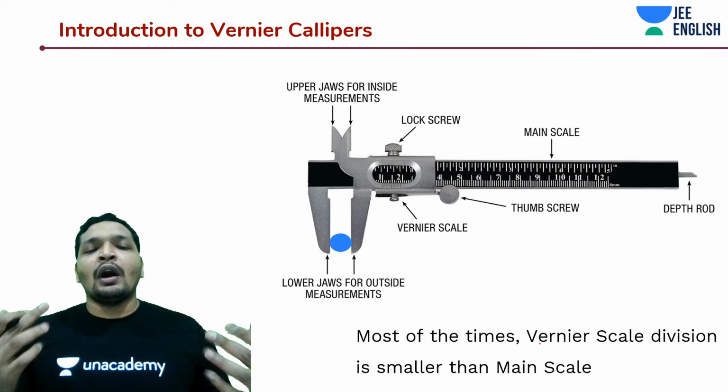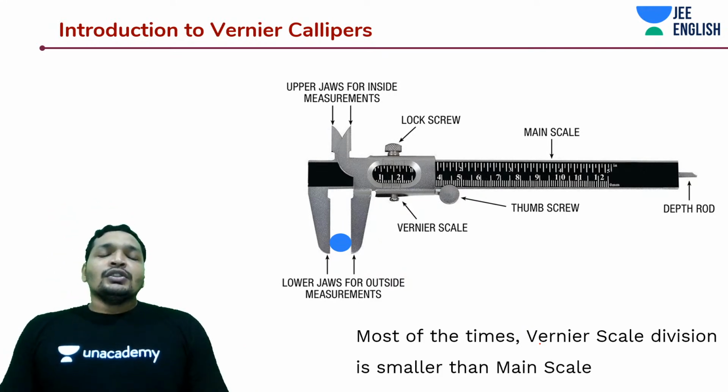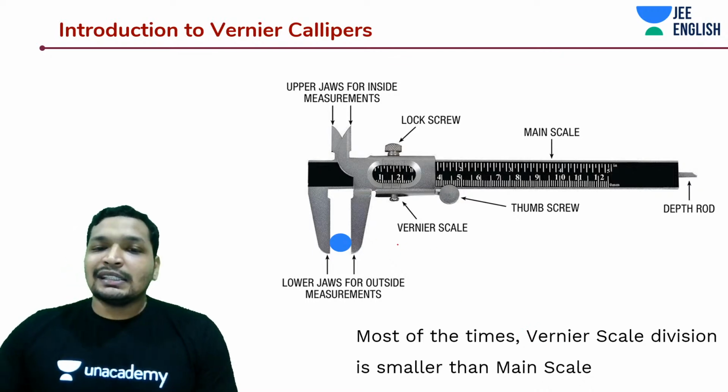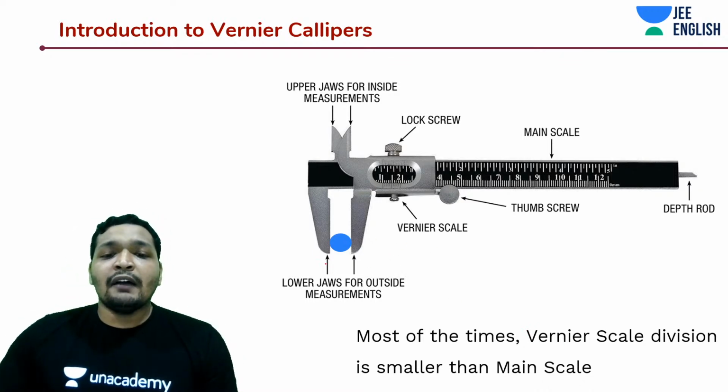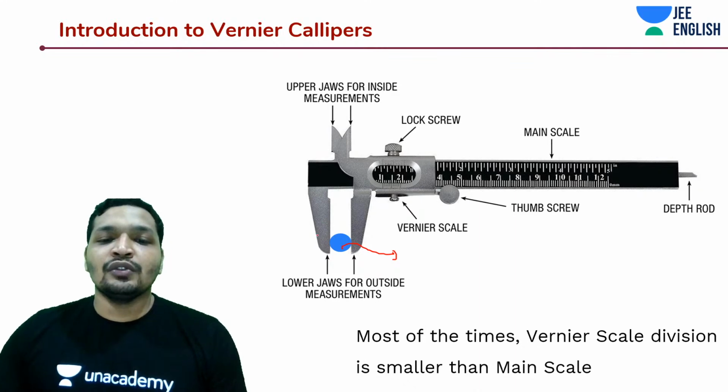And that being said, how is a Vernier calipers really made, and how is it so efficient? You have separate components for measuring things separately. For example, let's say I have to measure the diameter of a cylindrical or a spherical object. I'm going to make use of something known as the jaws of the Vernier calipers.